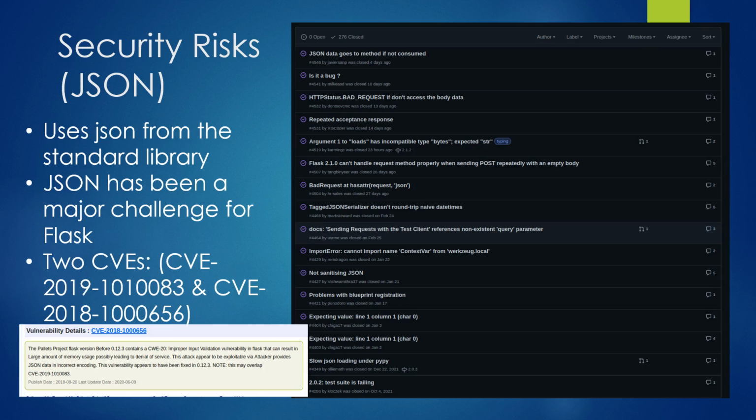CVEs for Flask that involve JSON and they overlap. Here's a description from CVE Details. To the right is a list of 276 issues posted on GitHub that involve JSON. Some are trivial, like typing issues or bugs, but it is clear for such a mature project that JSON has been troublesome. The CVE and the fix, according to the pull request on GitHub, was due to a lack of string character validation involving UTF-8, 16, and 32 characters.